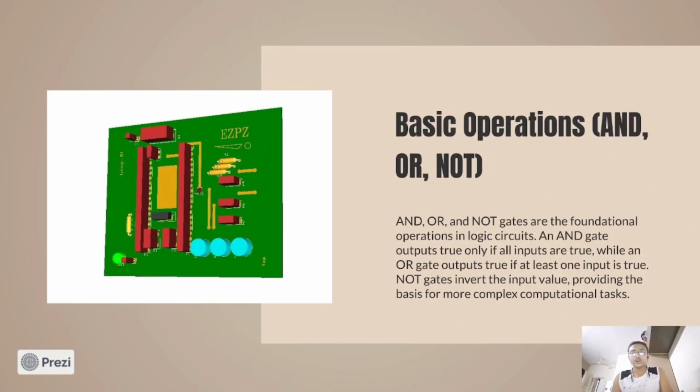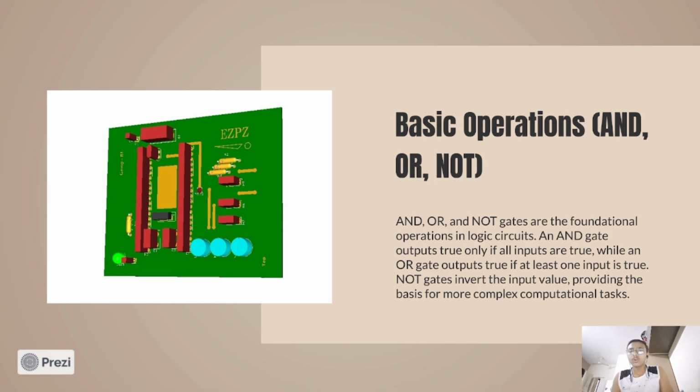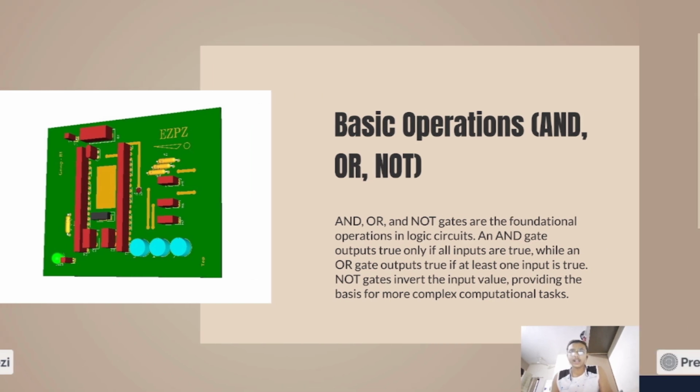Basic operations of AND gate, OR gate, and NOT gate. AND, OR, and NOT gates are the fundamental operations in logic circuits. An AND gate outputs true only if all inputs are true, while an OR gate outputs true if at least one input is true. NOT gates invert the input value, providing the basis for more complex computational tasks.